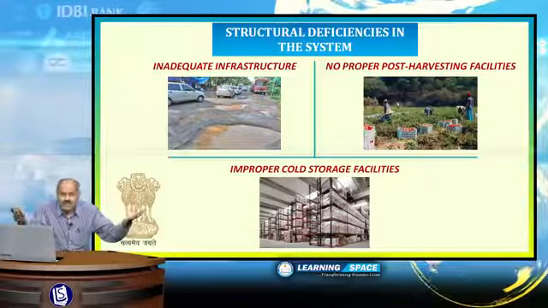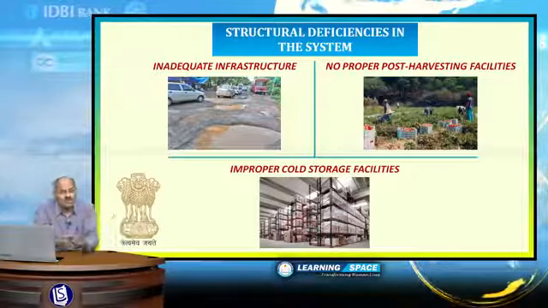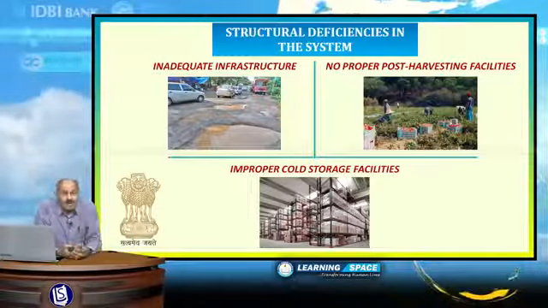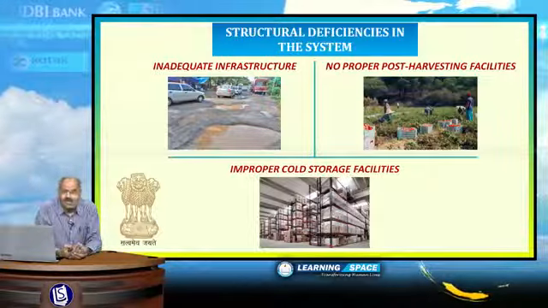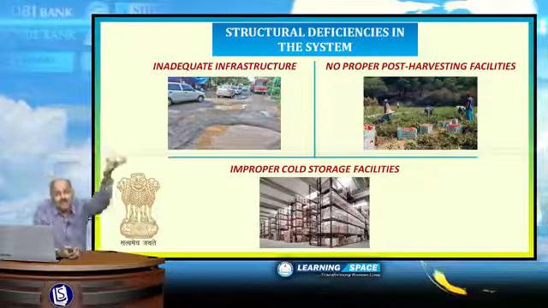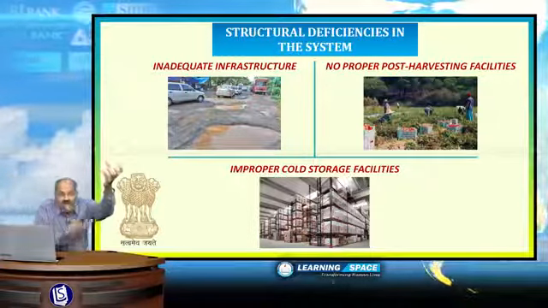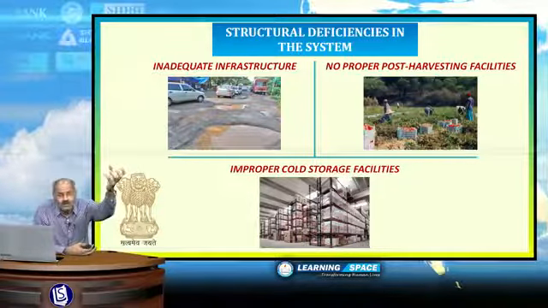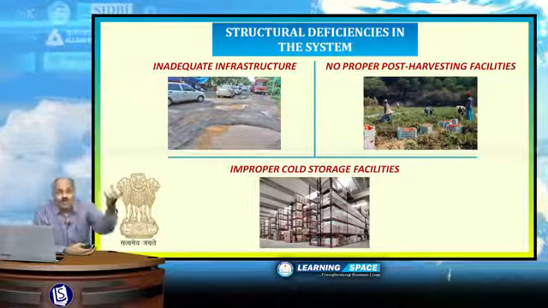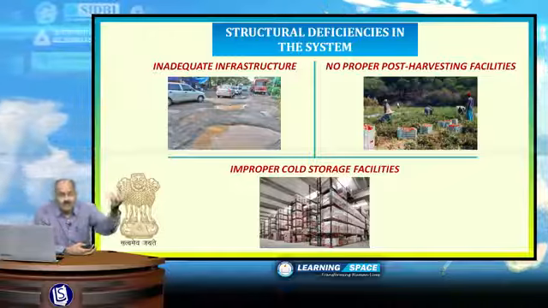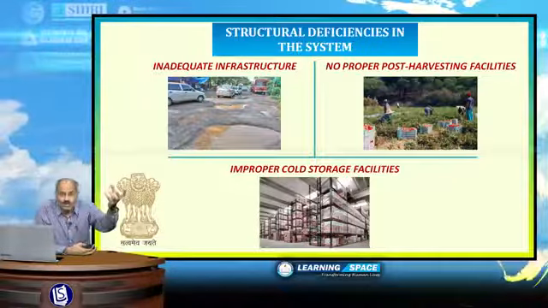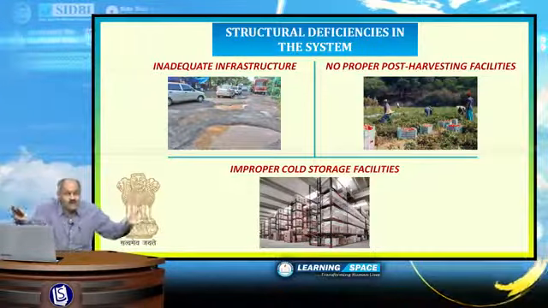These are all structural bottlenecks. Rural infrastructure is poor. If somebody is growing vegetables, it is not that easy for him to bring it to the towns to have market. That is lack of infrastructure of roads. So, lack of cold storage facilities, lack of proper roads, lack of proper transport infrastructure, these are all structural bottlenecks.